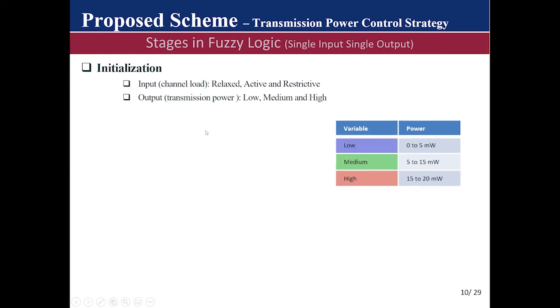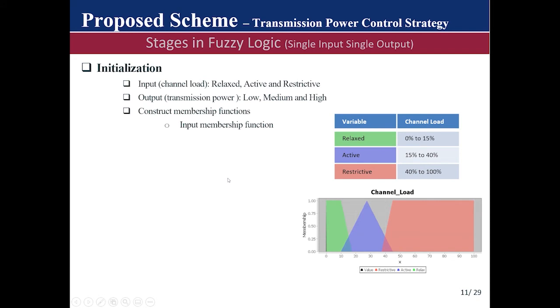And our output parameter was selected to be transmission power with the linguistic variables low, medium, and high. And if transmission power is between 0 to 5 milliwatts, it is low. If between 5 to 15 is medium, and between 15 to 20 is high.